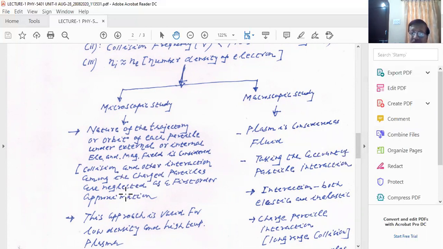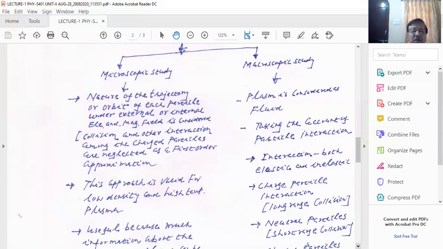As I said, plasma is of course complex. We have to study electron-electron interaction, electron-ion interaction, and electron-neutral particle interactions, right? These interactions are neglected. Collisions are neglected here. This is what you have to take care of in a single particle approach. This approach is only valid for low density plasma. Please remember, this approach is applicable for low density plasma and high temperature.